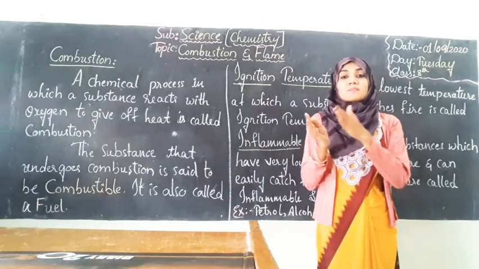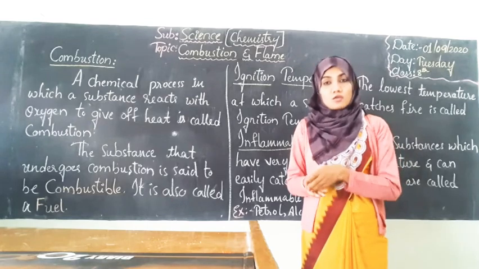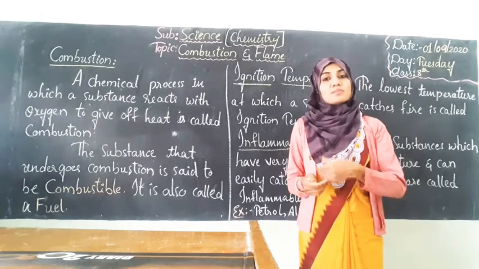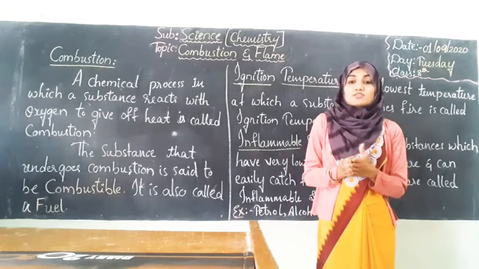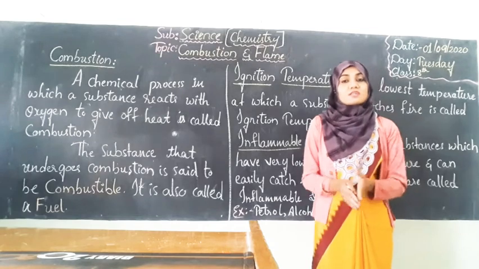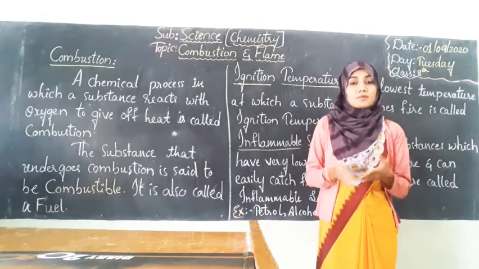The substances have been divided into combustible and non-combustible. Combustible means they can burn, whereas non-combustible means they cannot burn. To understand this better, first we need to understand the combustion process.